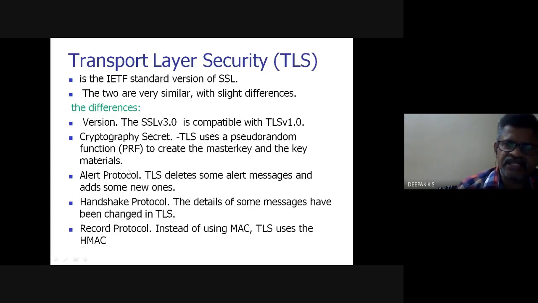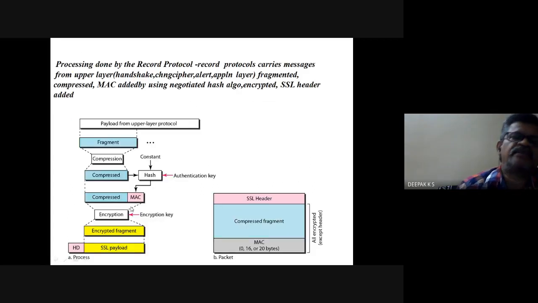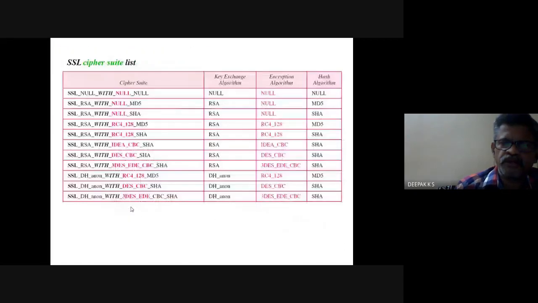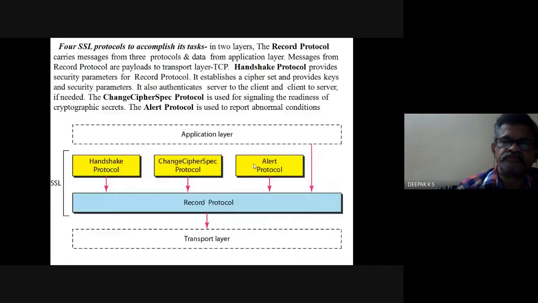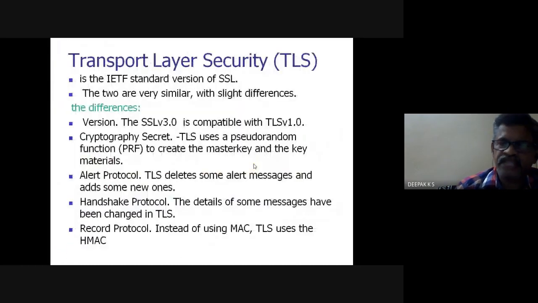So minor differences are there. We basically have SSL and TLS to provide security at the application transport layer. TLS is basically the same, with only slight differences in these aspects.